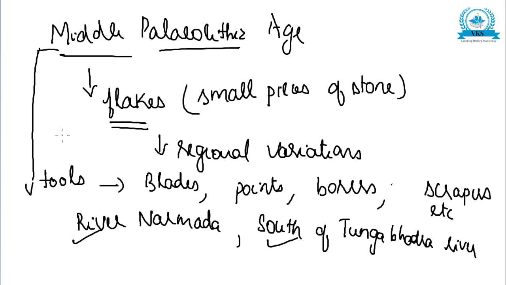Middle Paleolithic or Middle Stone Age industries are based on flakes, that is small pieces of stones. They are found in different parts of India and show regional variations. Main tools were blades, points, borers, scrapers, etc. And the artifacts of this age are found at several places on river Narmada and south of the Tungabhadra river.